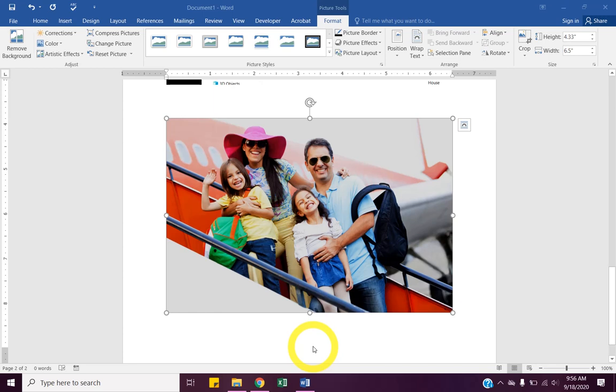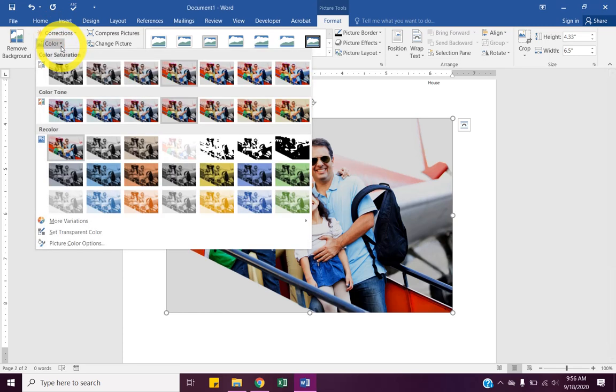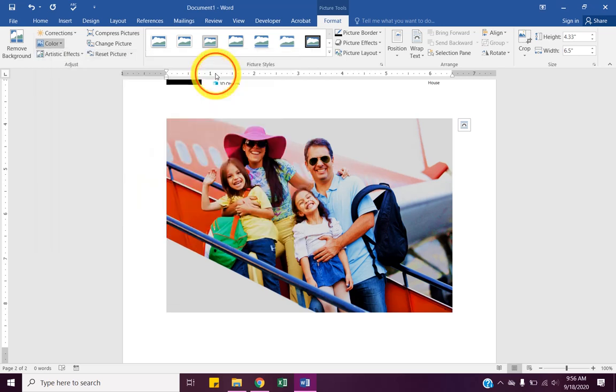The next one we'll do, go down to the drop down for color. We have different saturations, so I could click and make it basically black and white, or I can go to that far right one and just make everything pop way too much. So right now our saturation's at 100%. It's exactly as the image had. Let's just move it over one to the right to saturation 200%.